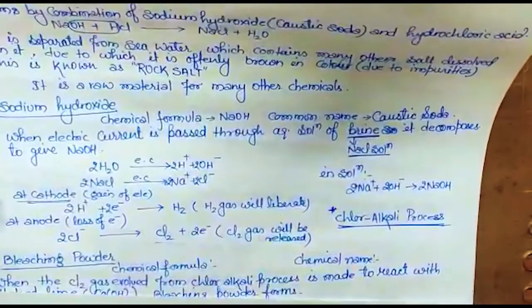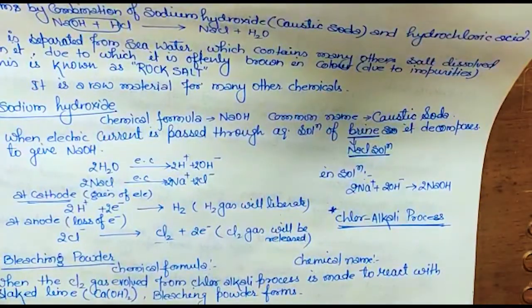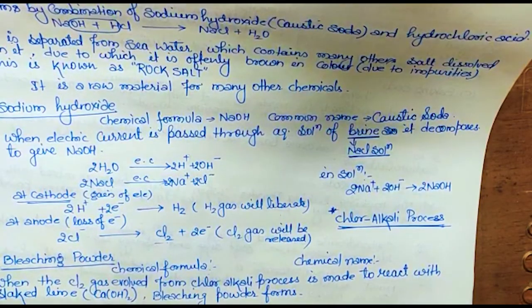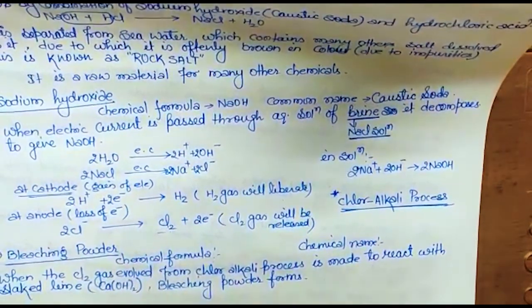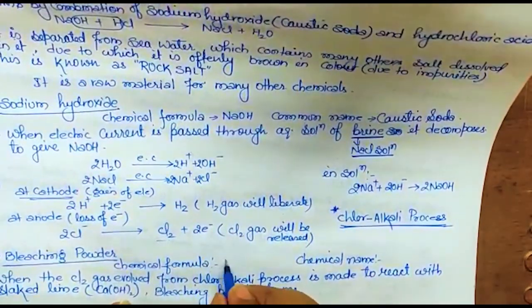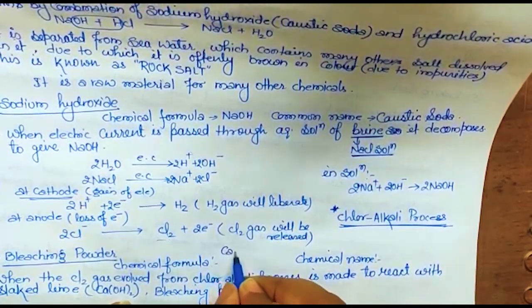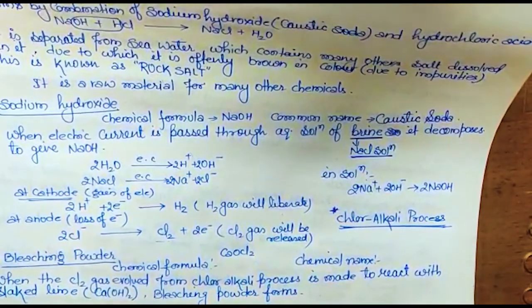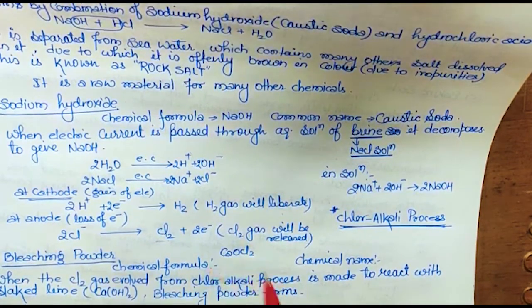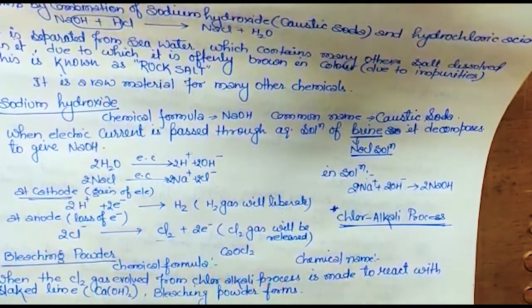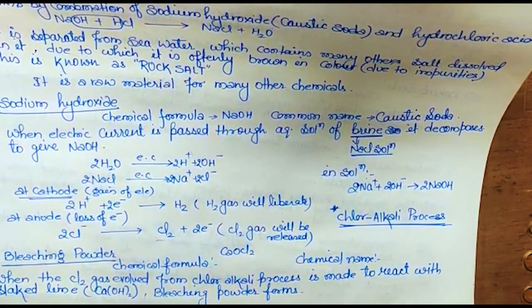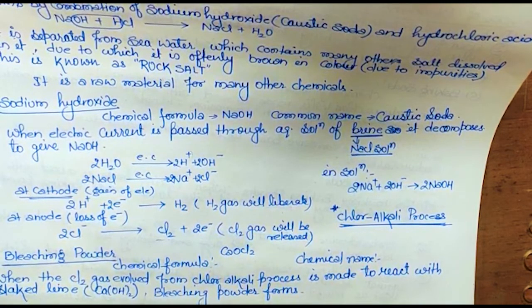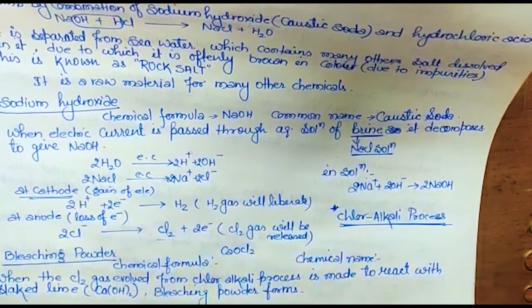Now the next is bleaching powder. It is important on the basis of the formula. See, the chemical formula जो इसका होता है, in the NCERT you will get it like this, but in class 11 that same NCERT will tell you that it is wrong. So today only we will learn the correct answer. Why wait for 1 year, जबकि यही चीज class 11th में जाके गलत होने वाली है, तो why not अभी ही learn कर लें.